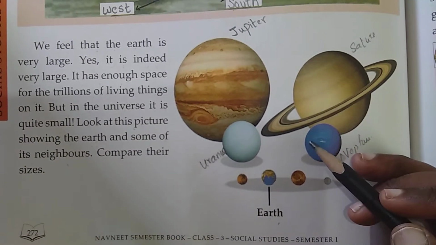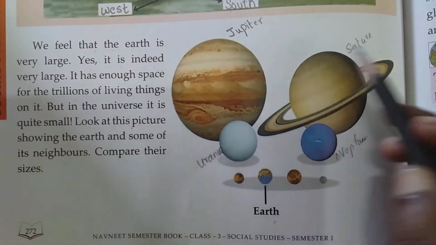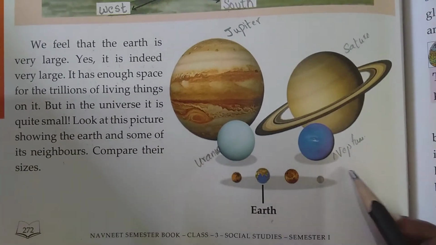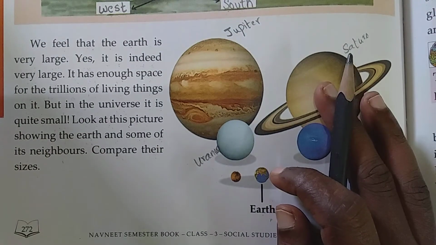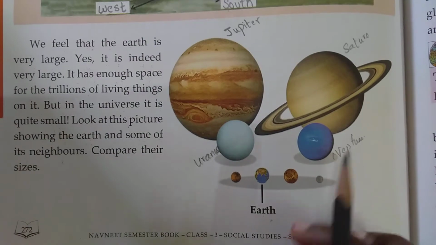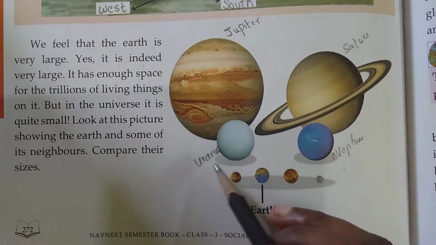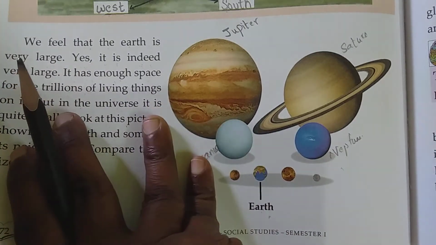Than the earth, Jupiter, Saturn, Uranus, Neptune are bigger in size. You are thinking, no, the earth is very big, very large. But Jupiter, Saturn, Uranus and Neptune are very large in size compared to the earth.